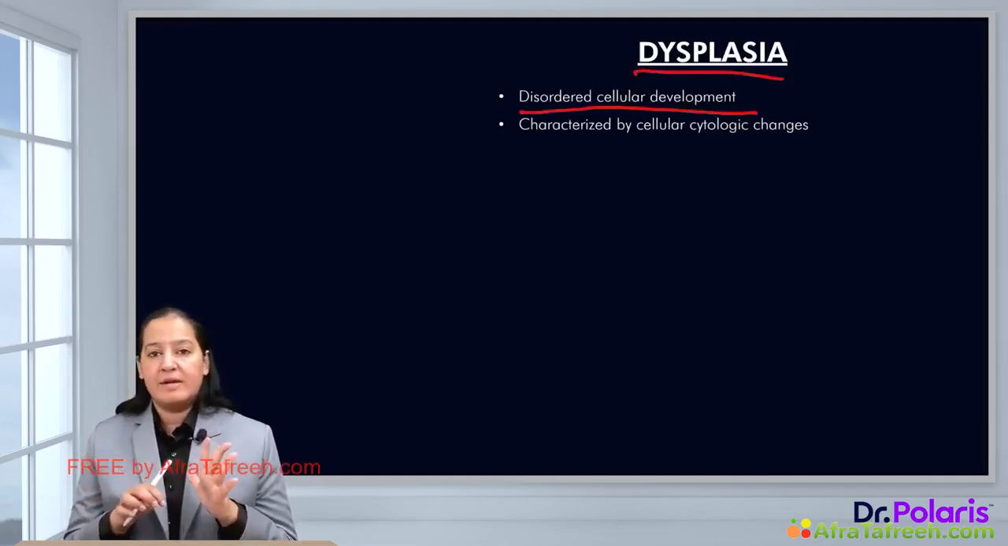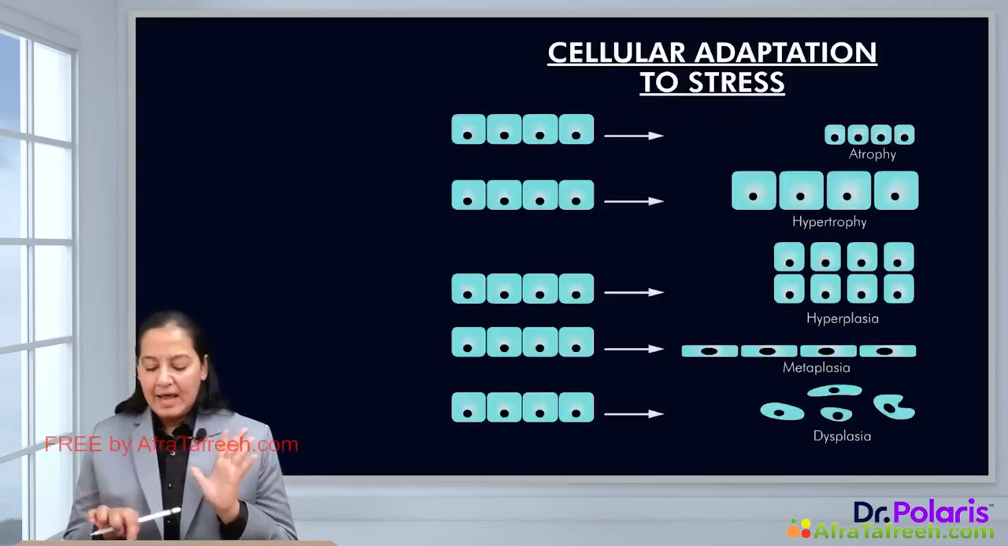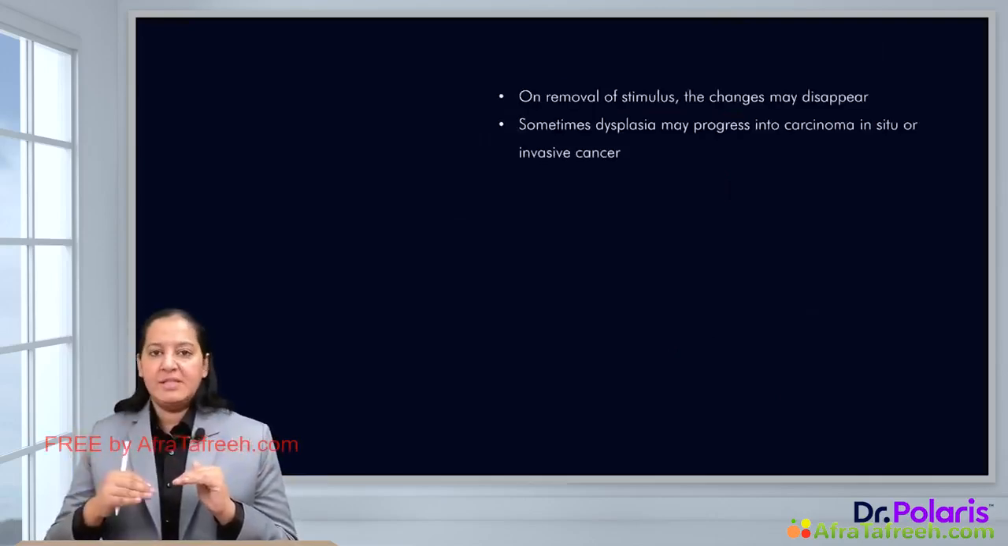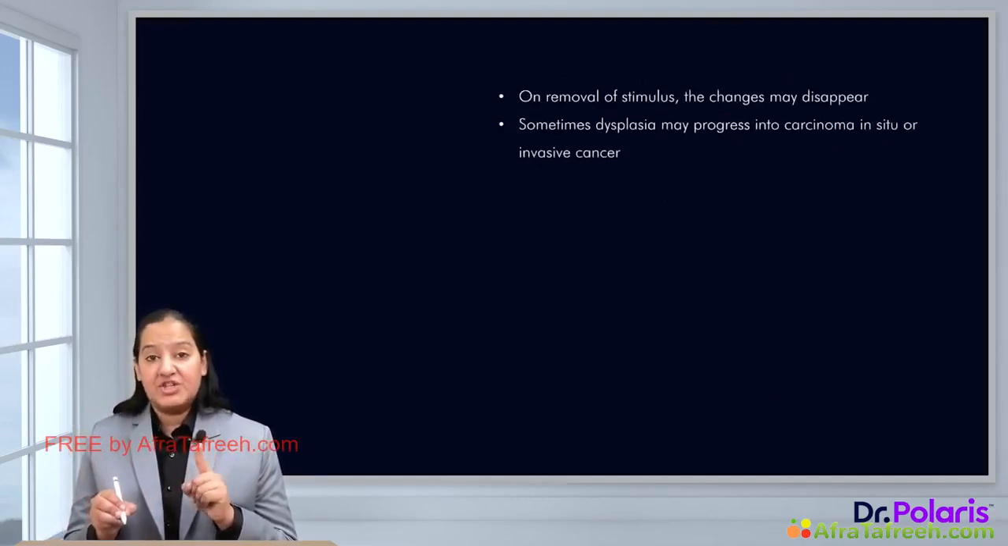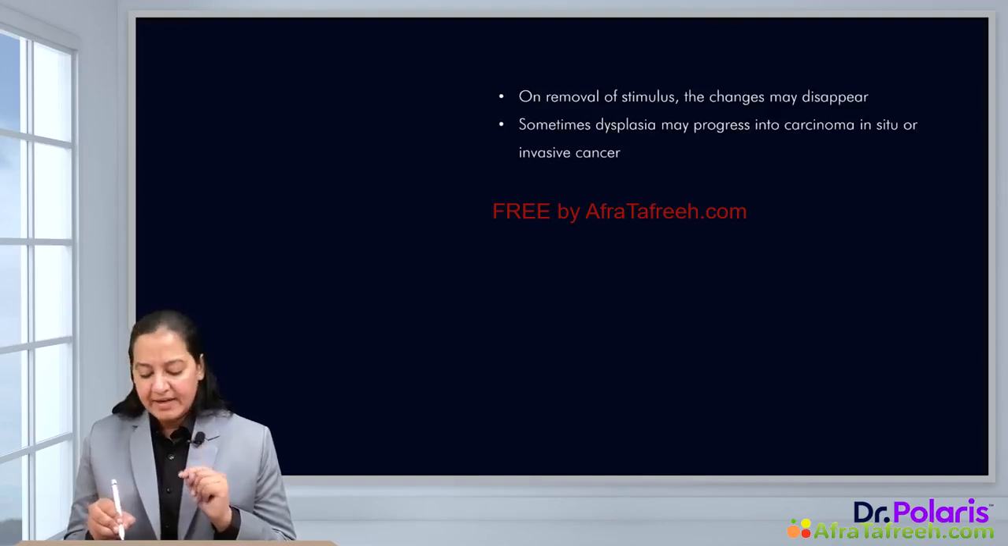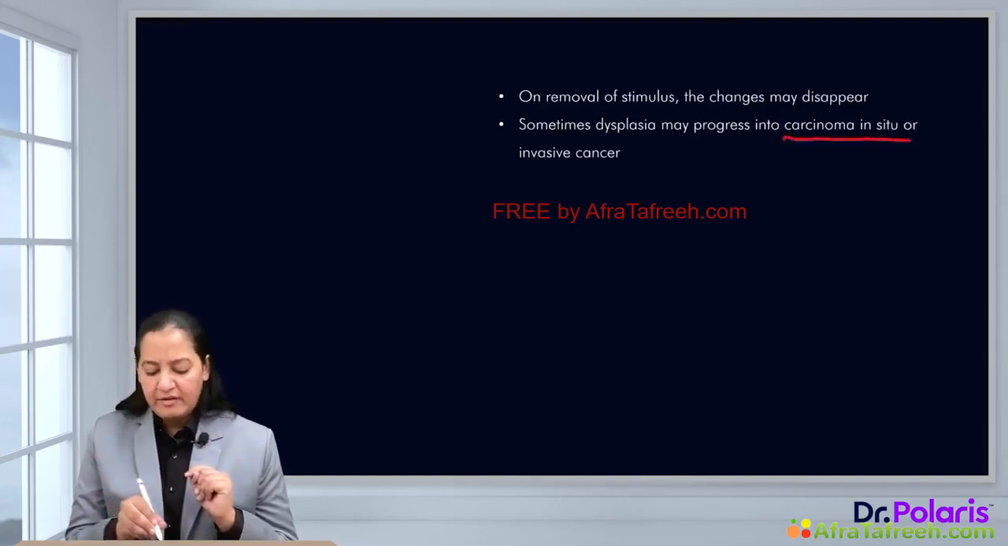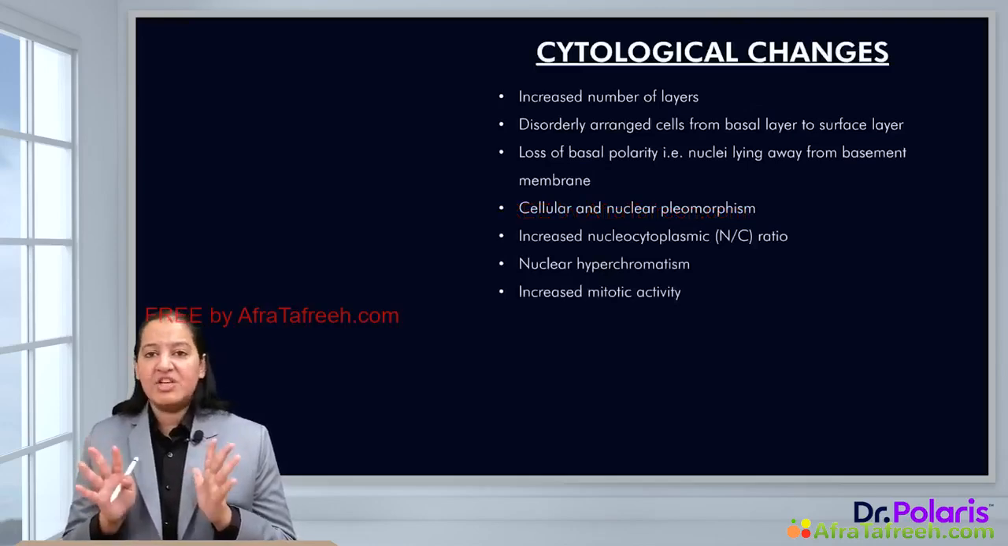What do you mean by disordered cellular development? In the cell, I will show you a few changes which lead to disordered cellular development, and it is a pre-malignant lesion. Dysplasia is pre-malignant. It can lead to carcinoma in situ or invasive carcinoma in future. You can see the 7 changes I am talking about. These are known as cytological changes.